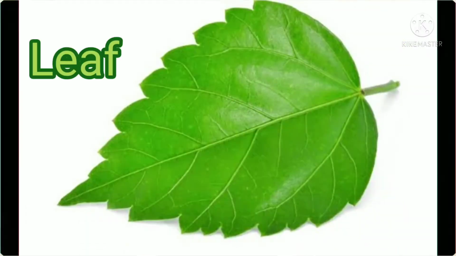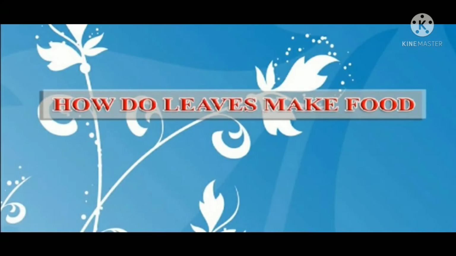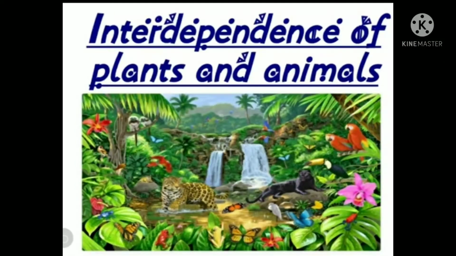Children, in the previous class, we discussed leaves and how leaves make food. Hope you all have learned that portion. Children, today we are going to learn the interdependence of plants and animals. Okay. What is interdependence?